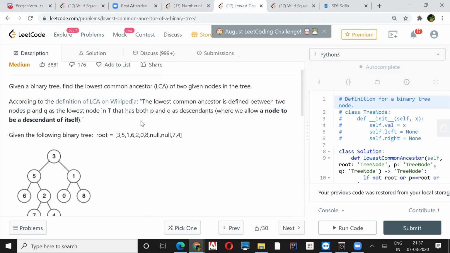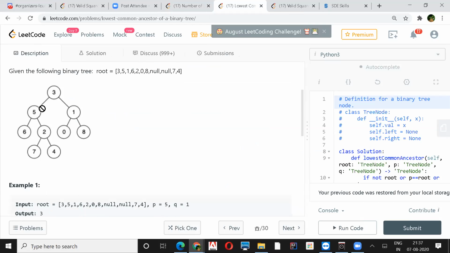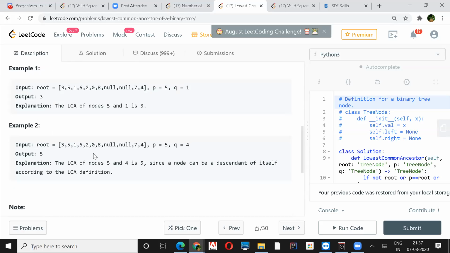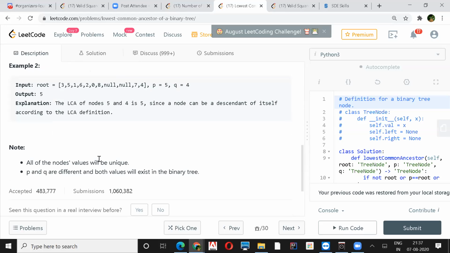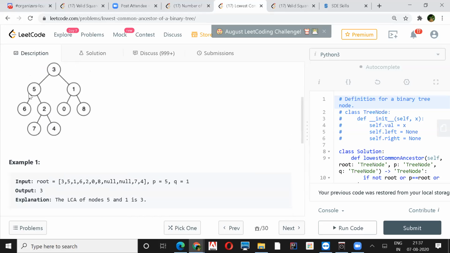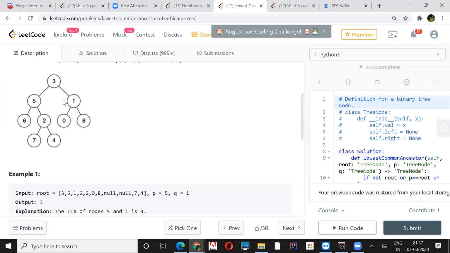Next, we have to find the lowest common ancestor of a binary tree. Here for 5 and 1, the lowest common ancestor is 3. For this, we have to draw the tree and then check. All the node values will be unique, P and Q are different, and both values will exist in your tree. If you take 5 and 4, the lowest common ancestor should be 5. Yes, it's for the same tree. So 5 and 4 will be 5, and 5 and 1 will be 3.